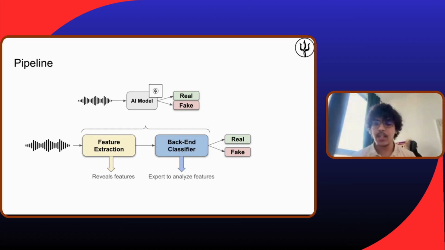So just to summarize, we want to construct the AI model in a way to have a feature extractor, an agent that prepares the report for the expert, and the report should contain all the information about the speech that was given as input. Second, this report will be given to the backend classifier, which is the expert. And the expert will analyze the report and decide whether the sample is real or fake.